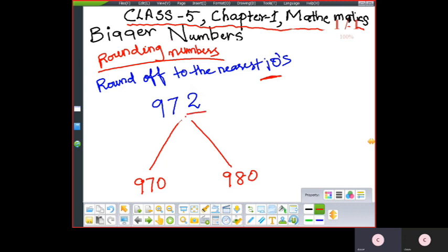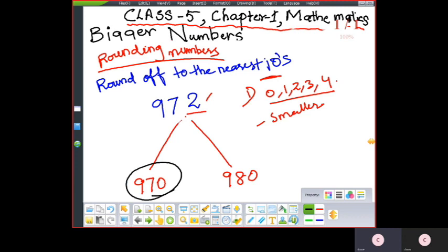Check the ones place. In the ones place it is 2. So what is the first rule of rounding off to the nearest tens? Firstly, you have to check the ones place digit. If the digit is 0, 1, 2, 3, or 4, then you will round off to the smaller side. So what will be the smaller side? This is the smaller side, and this is the bigger side.